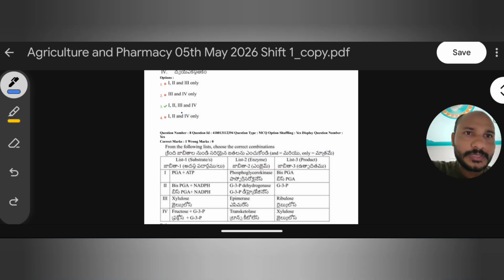So next one here, eighth question. From the following list, choose the correct combination. We have to choose the correct combination.